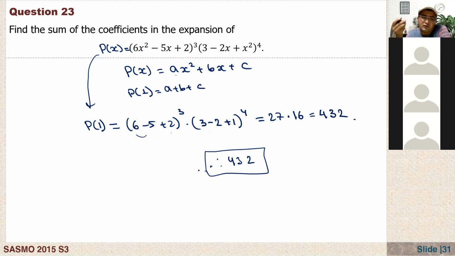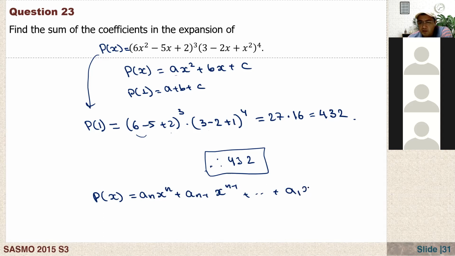Simply, to find the sum of the coefficients of any polynomial function, we just need to evaluate its value at x equals 1. Because it makes sense, right? If you write any polynomial function in general, p of x, that is a_n x to the power of n plus a_(n-1) x to the power of n minus 1, dot, dot, dot, plus a_1 x plus a_0.